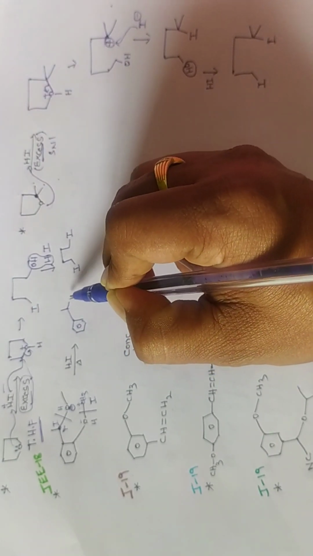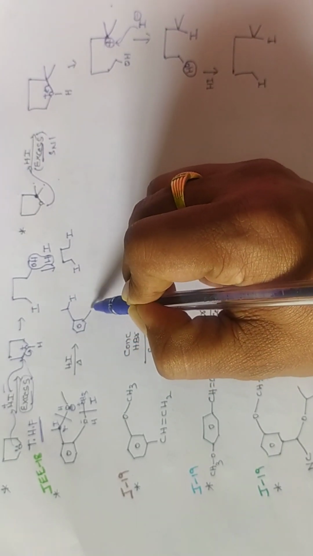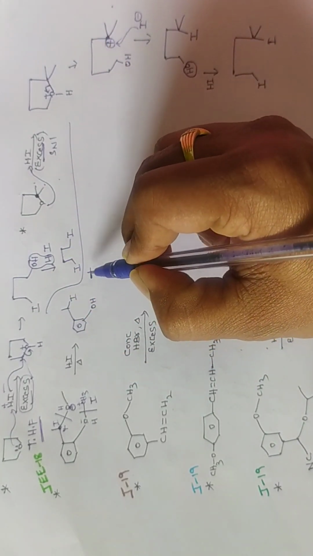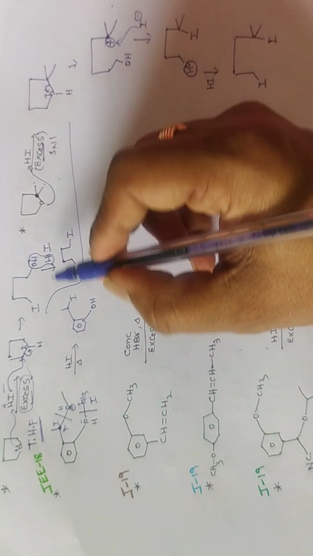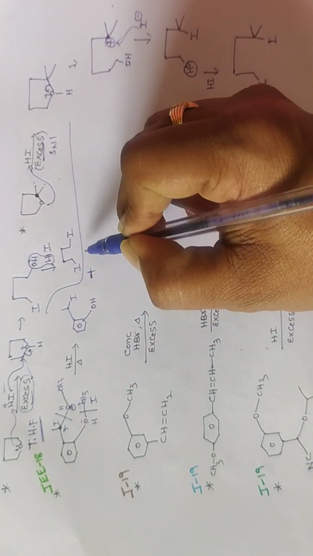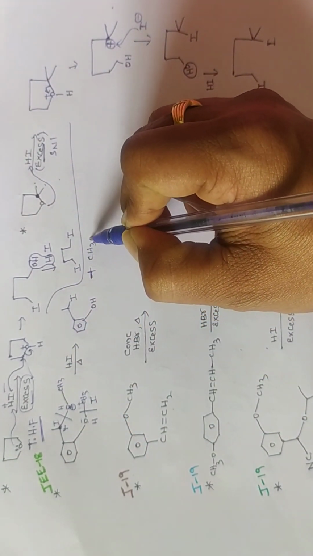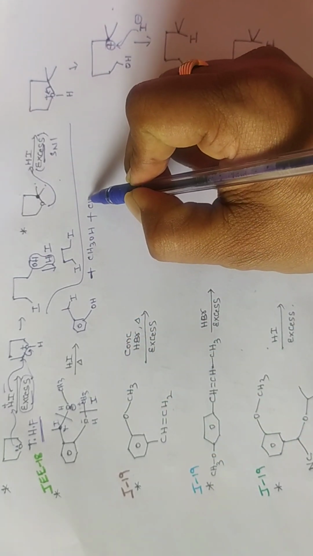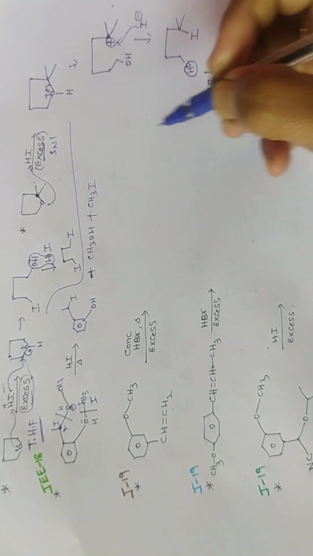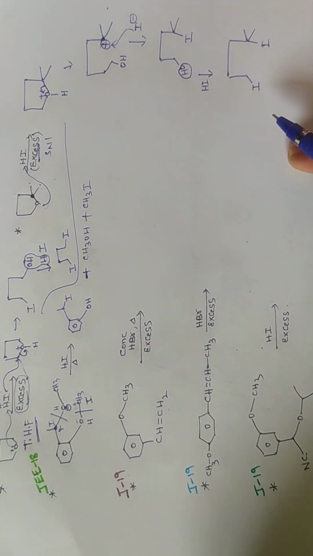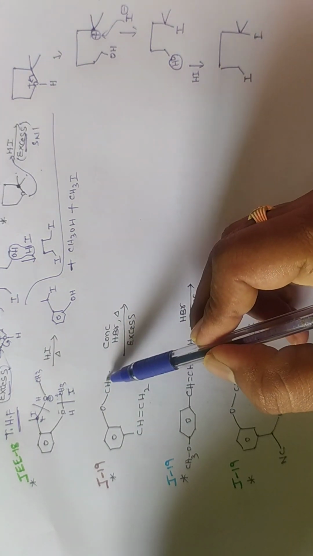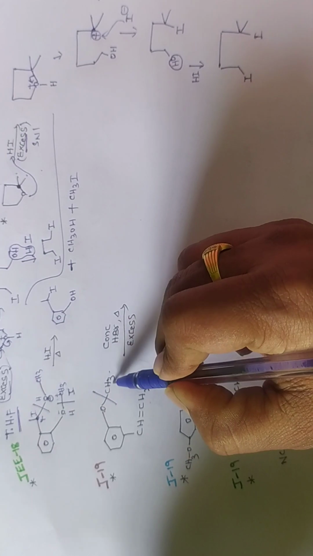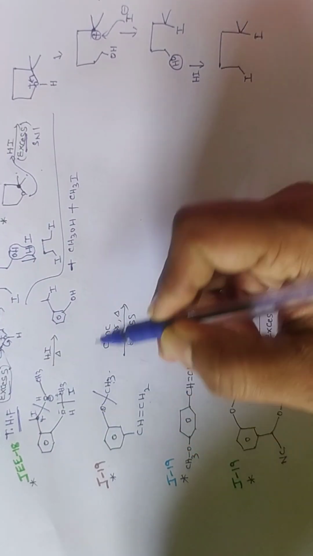Now benzyl iodide, phenol plus, now what they given here? CH3OH. This is CH3 group, no? Now CH3OH plus CH3I. CH3I. Okay? Next case, alkyl aryl ethers. Always you break the bond between alkyl group and oxygen.